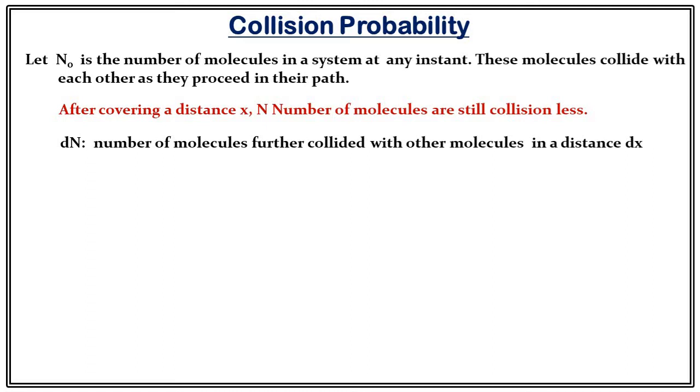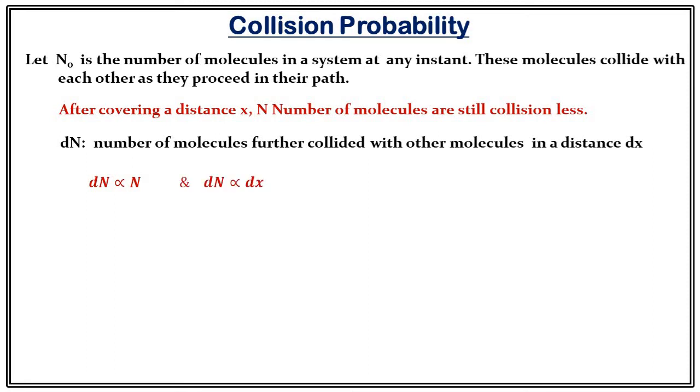What does it mean? It means the free path of the dn molecules will be between x and x plus dx, because they travel a distance x but collide between x and x plus dx, right? So their free path lies between x and x plus dx. Now it is very intuitive that this dn will be proportional to n, because the larger the number we have, the larger will be the number of colliding molecules. So dn is proportional to n. Further, dn must be proportional to dx, because the larger the distance it covers, the more the probability of collision. So dn is proportional to dx.